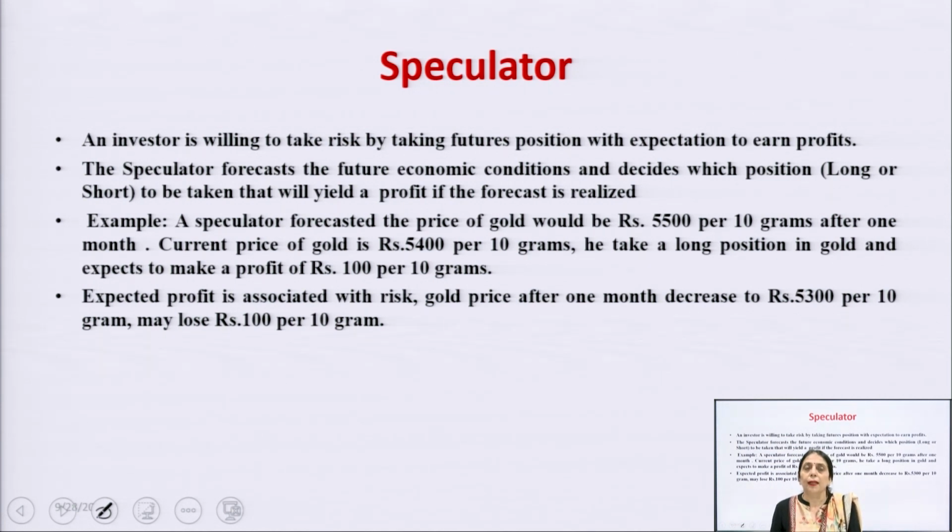Sometimes it happens that Nifty is showing a bearish trend. In spite of that, some of the companies are showing a bullish trend. This is the case of the defensive shares. Defensive shares means the market is negative, no doubt the market is showing a bearish trend and the index is showing a bearish trend.